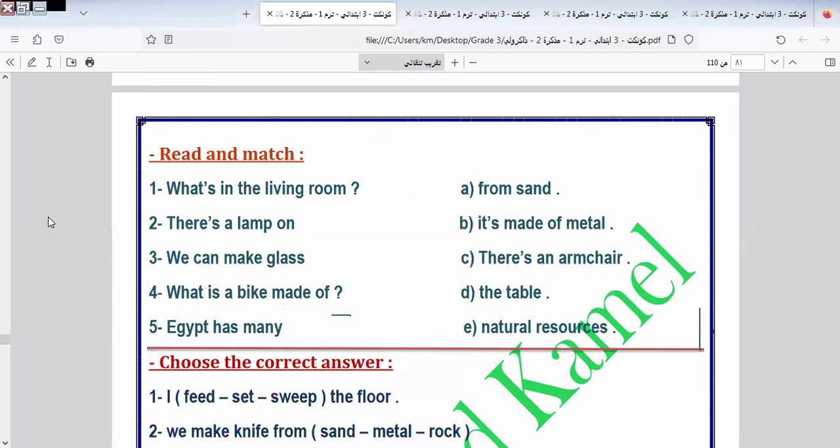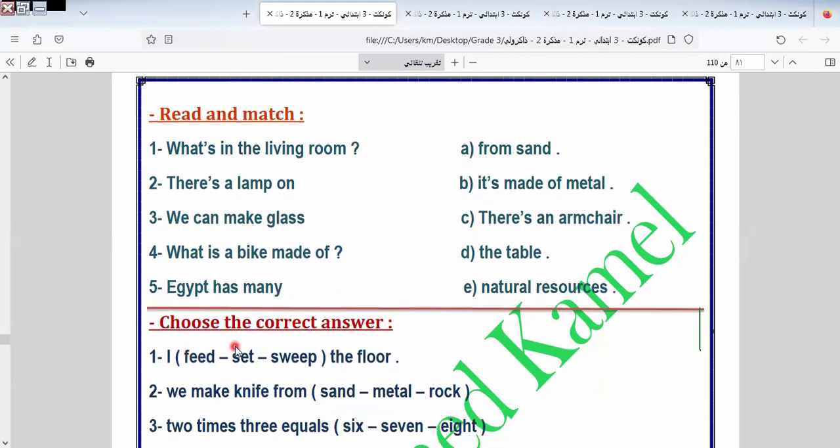Here we talk about the living room. What's in the living room? There is an armchair. So I select C by number 1. There is a lamp on the table. The lamp is on the table. Our clever people. We can make glass from what? From sand. Excellent. Number 3 by A. What is the bike made of? It's made of metal. So I select B by number 4. Egypt has many natural resources. Number 5 by E.